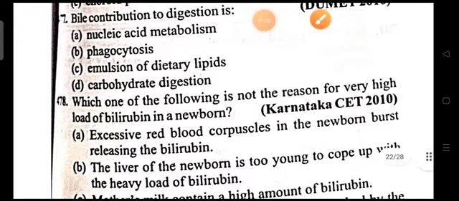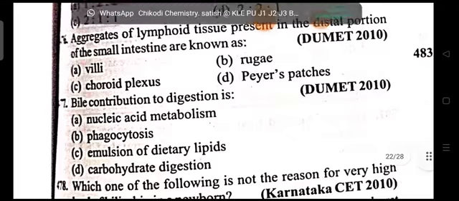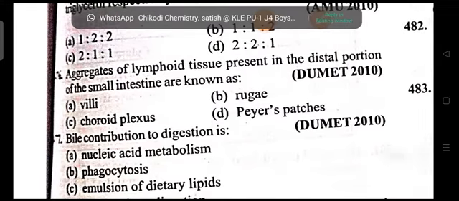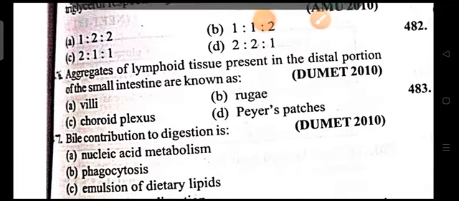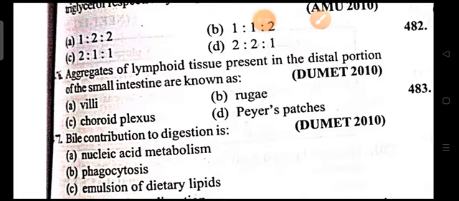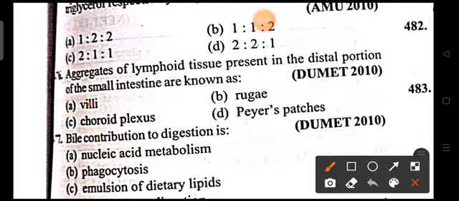Next, coming on to the 476 question. Aggregates of lymphoid tissue present in the distal portion of the small intestine are known as villi? They are the finger-like projections, so option villi is not the right answer.